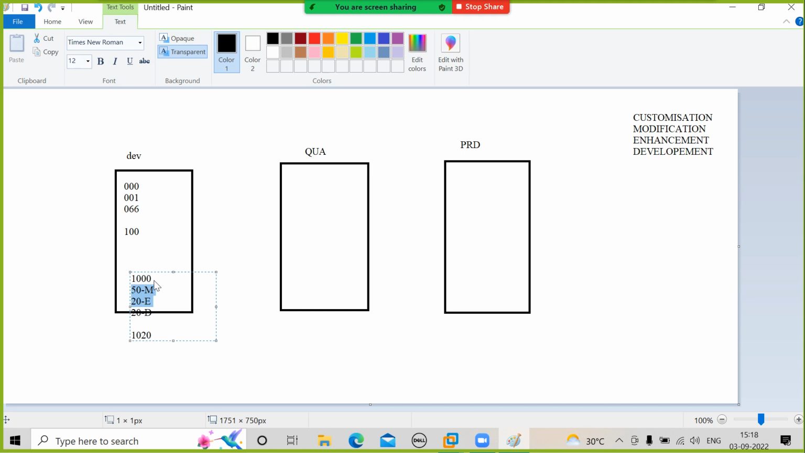1020. Yes or no? Yes. You are not creating new programs, but this modification is what? Only changing the program code. I am not creating a new program. So no number will be changed with modifications.